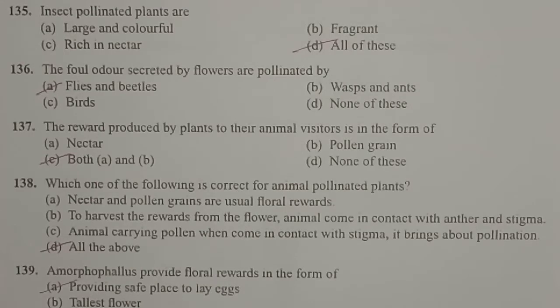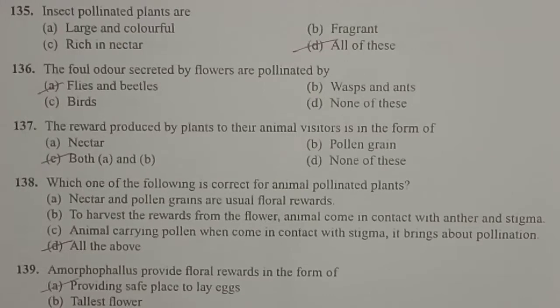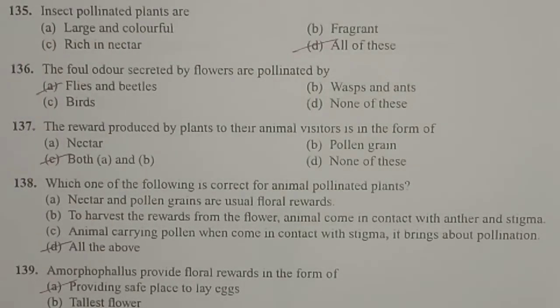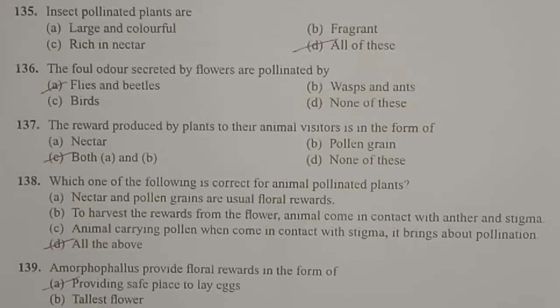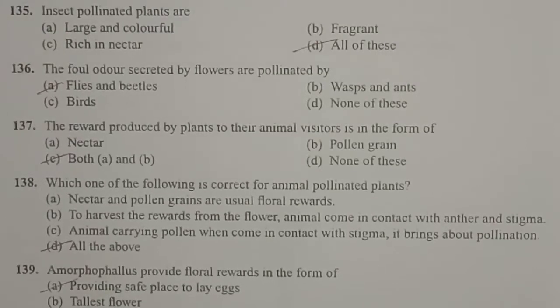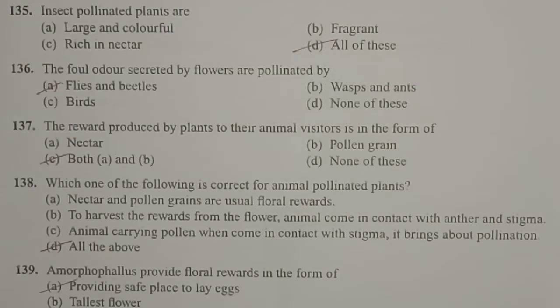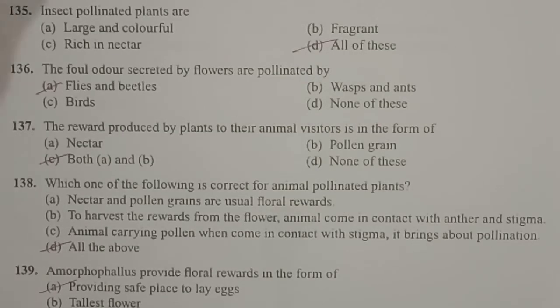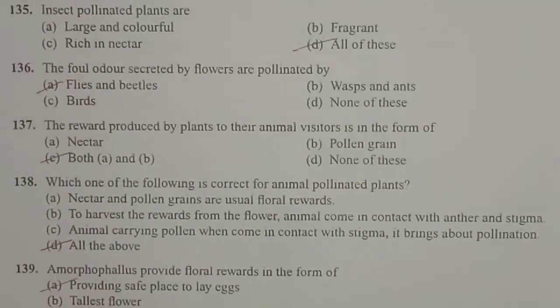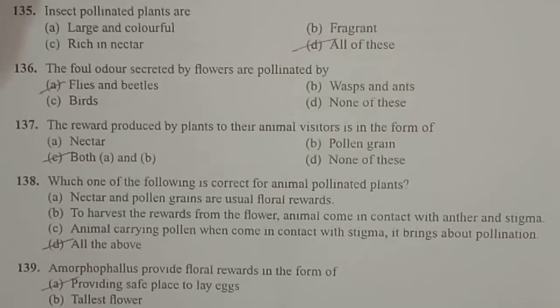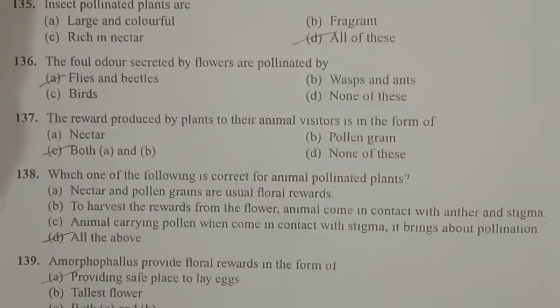And next question, insect pollinated plants are large and colorful, and they are fragrant and rich in nectar. Of course, insect pollinated plants are usually large and brightly colored. That's why we call them colorful. Even they emit fragrance, and they can secrete nectar. So all of this.